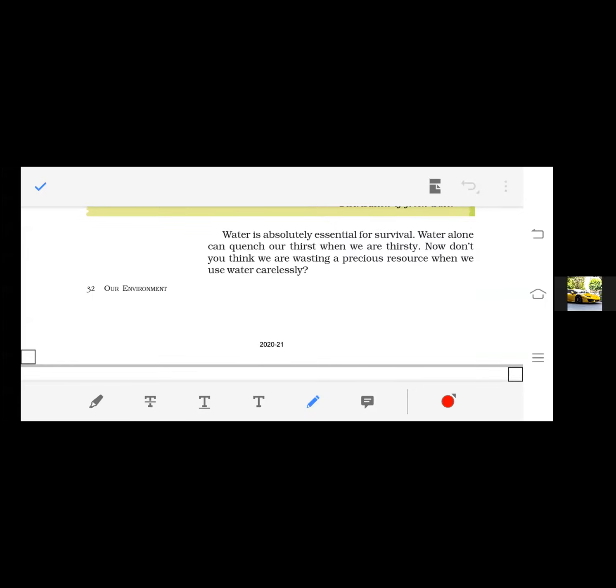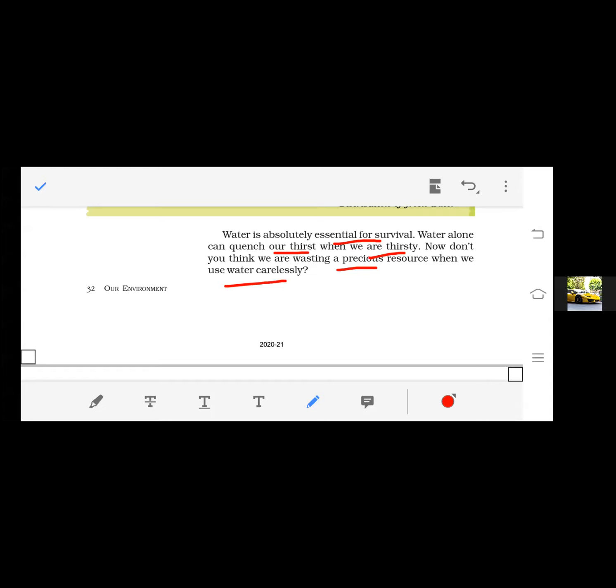So water is absolutely essential for our survival, as I told you earlier. Only water can quench our thirst when we are thirsty. No matter there is a cold drink, some soft drinks are also there, but when you feel thirsty, only water can quench your thirst, right? So now don't you think we are wasting a precious resource when we use water carelessly, right?